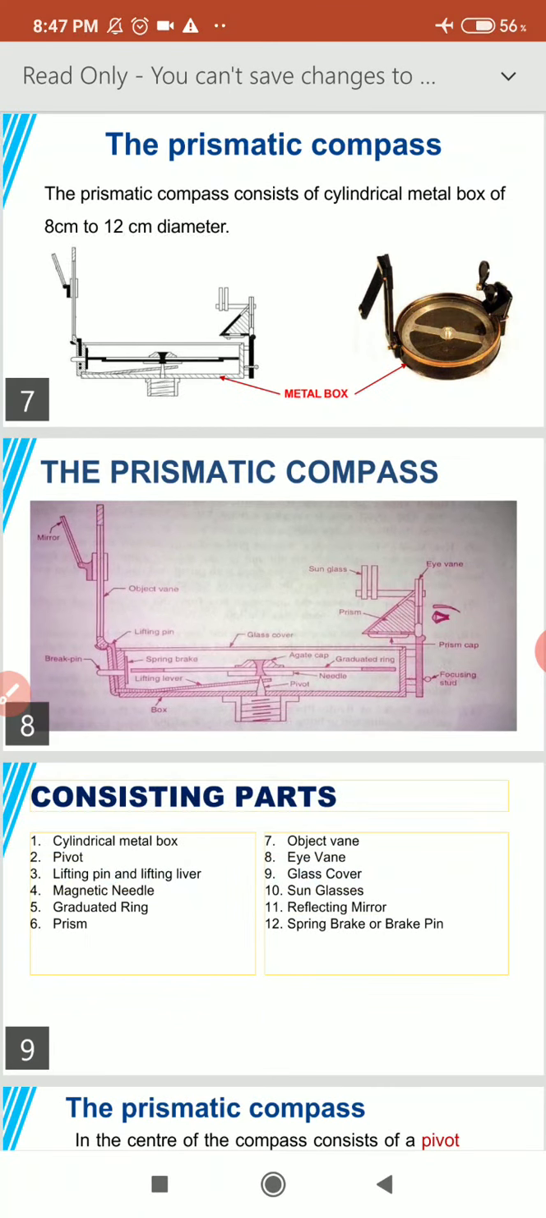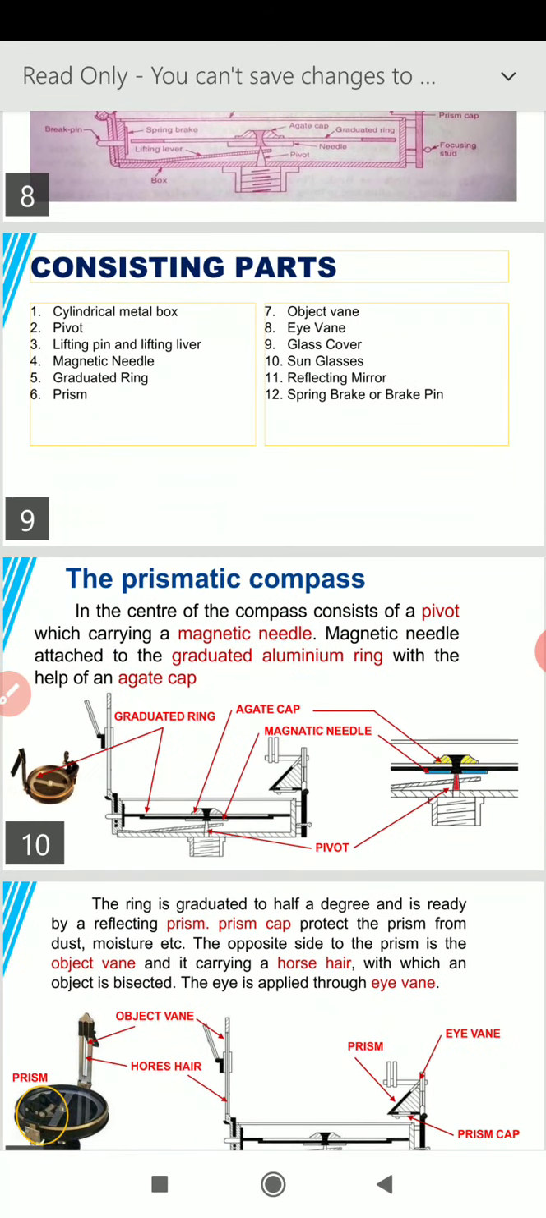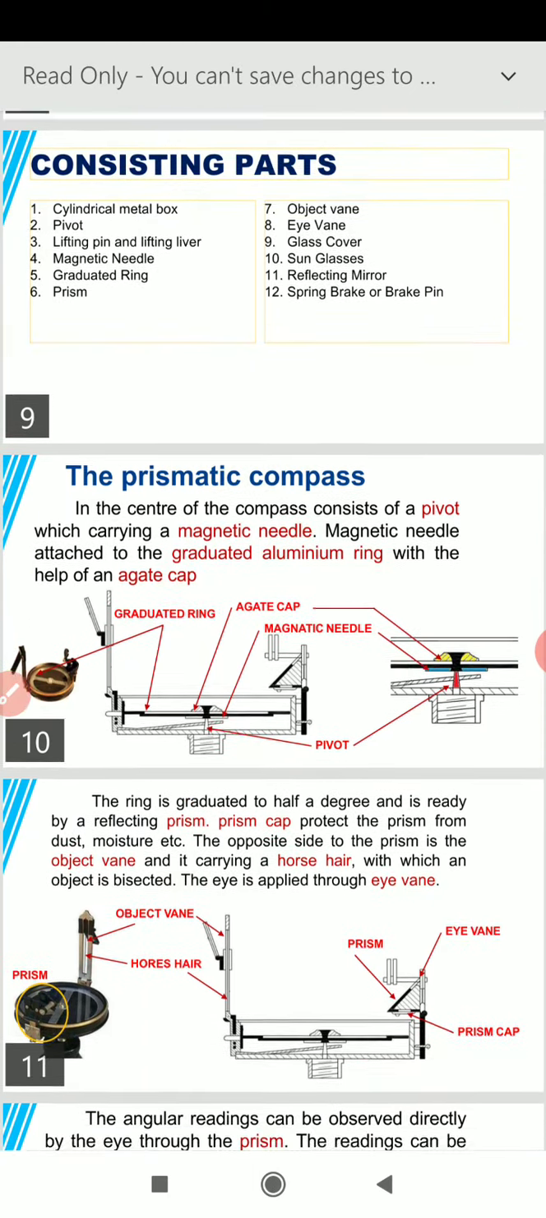Now coming to the point. The prismatic compass, in the center of the compass, consists of a pivot carrying a magnetic needle attached to the graduated aluminum ring with the help of an agate cap. So the graduated ring and the magnetic needle are both connected by a pivot, which is shown in the figure, and it matches the magnetic compass which we have seen just now.